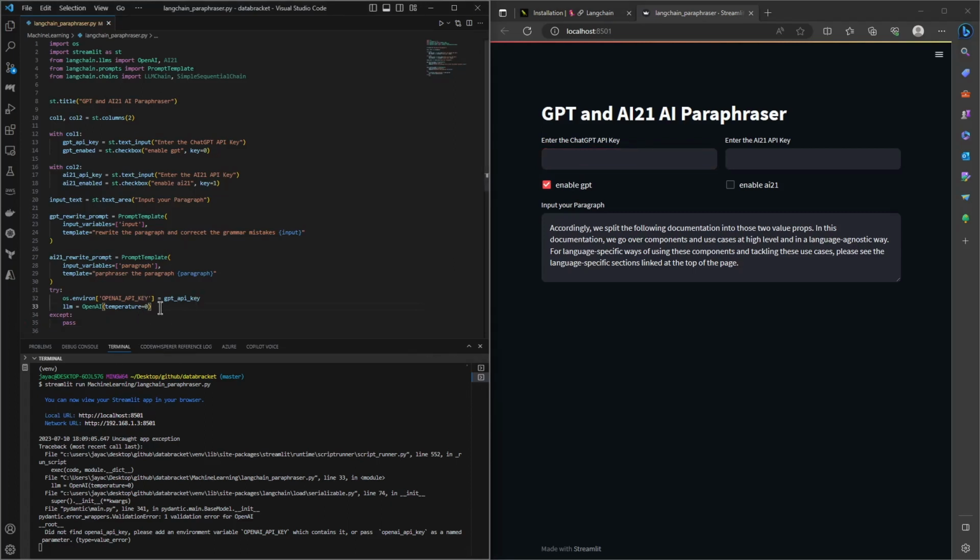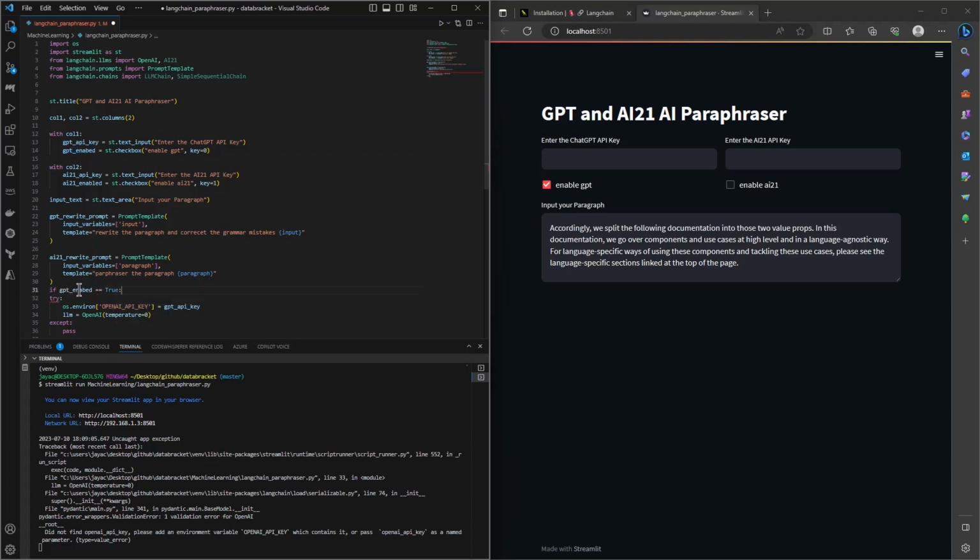So we have this. We can do the same for AI21 as well. It's as simple as that. So we can simply say, if this is enabled, we are going to call the OpenAI model. If enable AI21 is enabled, we are going to call another condition. So we can simply wrap this in an if else condition. If GPT enabled equal to true.